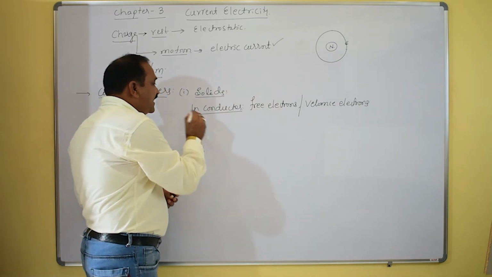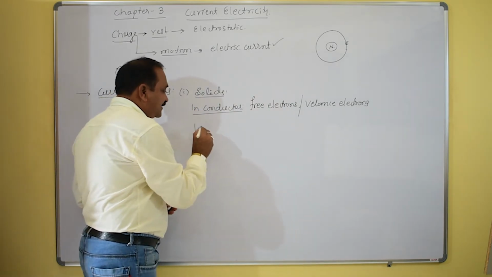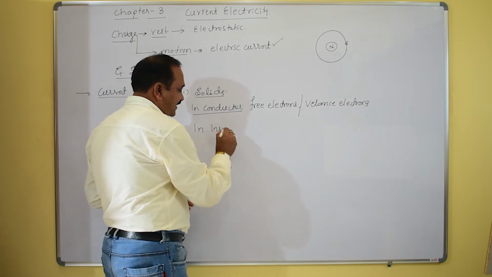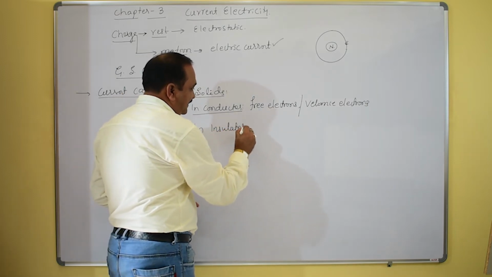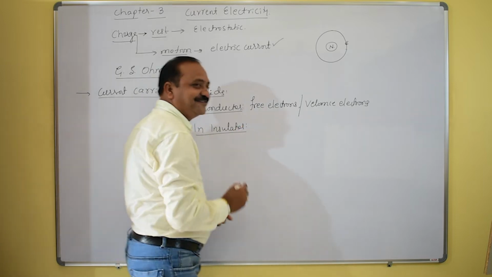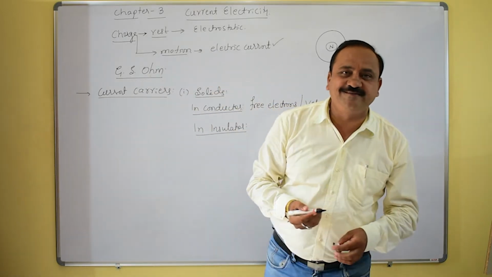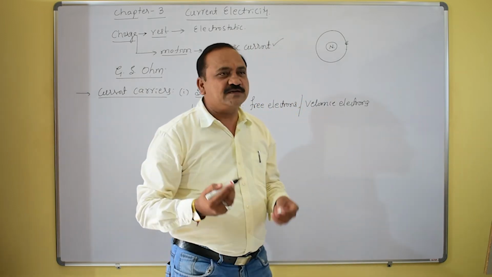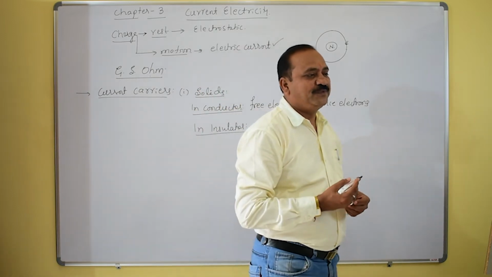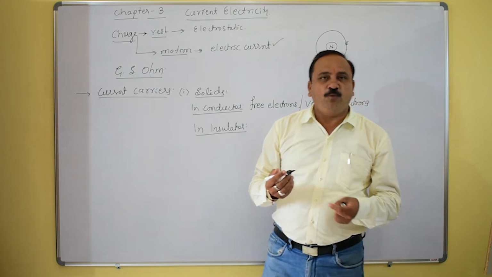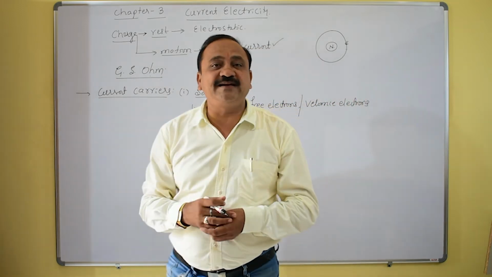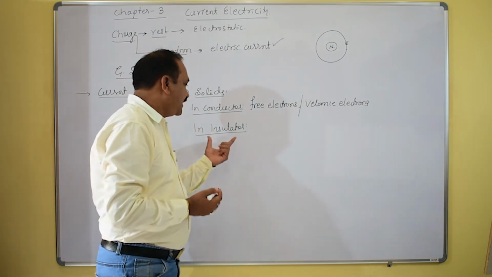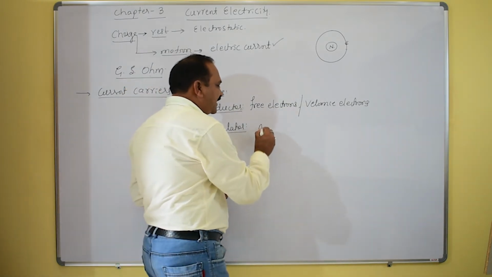Secondly, insulators. What is meant by insulators? They are not supposed to conduct heat, and they are not supposed to conduct electricity. Why do they not conduct electricity or heat through themselves? Of course, in insulators there are no free electrons at all.